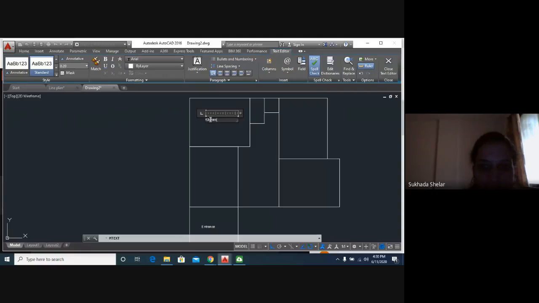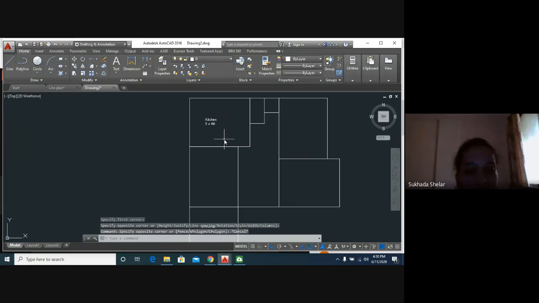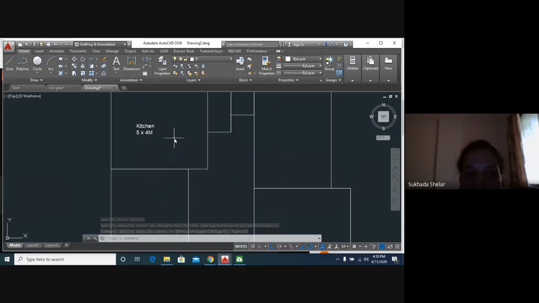This is our kitchen. I will just type kitchen, which is of 5/4 meters. Okay. So this kitchen 5/4 meter size, you can increase here from here. Now it is 0.2. If you want to have 0.10, or if you want to increase it, you can increase. I will go with 0.25. Okay. And just you have to click outside that window. Our text is ready. Kitchen 5/4 meter.